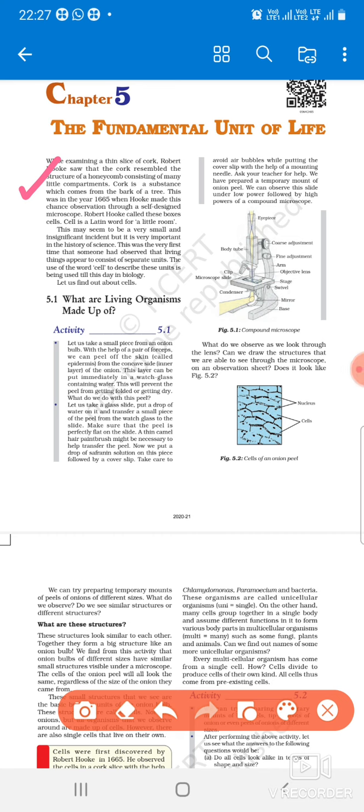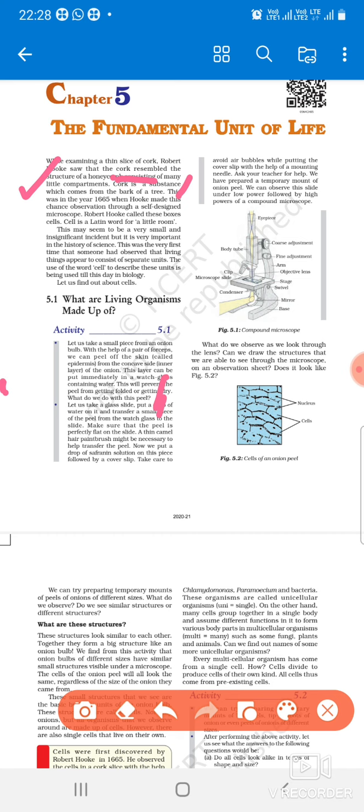Robert Hooke discovered the cell. And what did he observe? He observed cork under the self-designed microscope. And what is cork? Cork is a substance that comes from the bark of the tree.